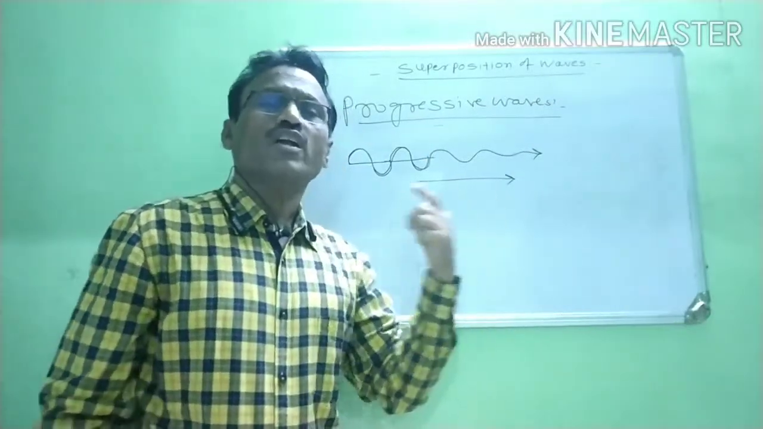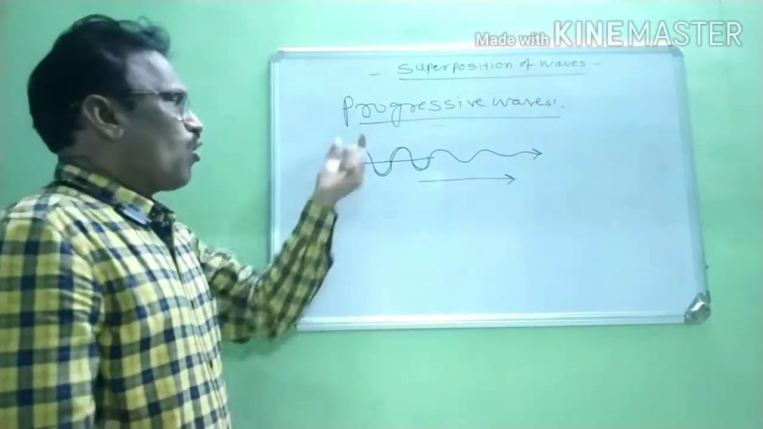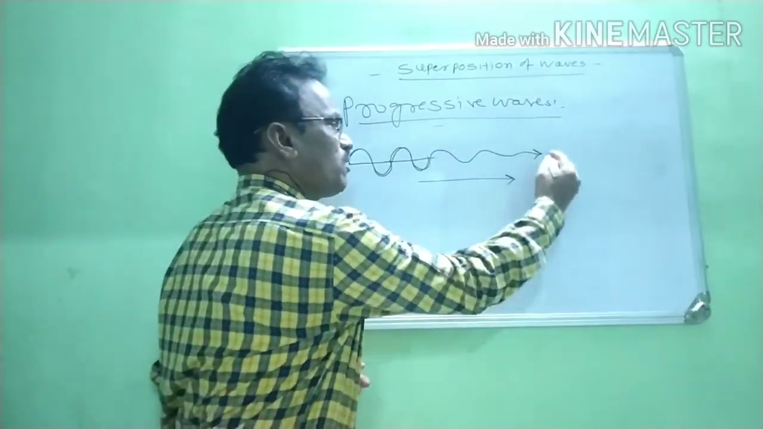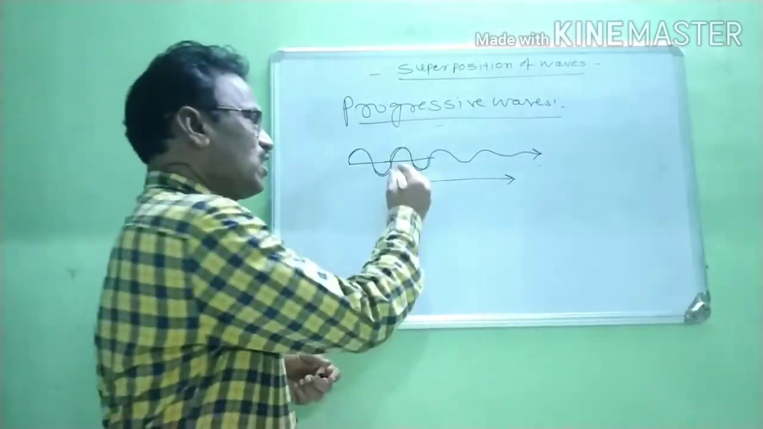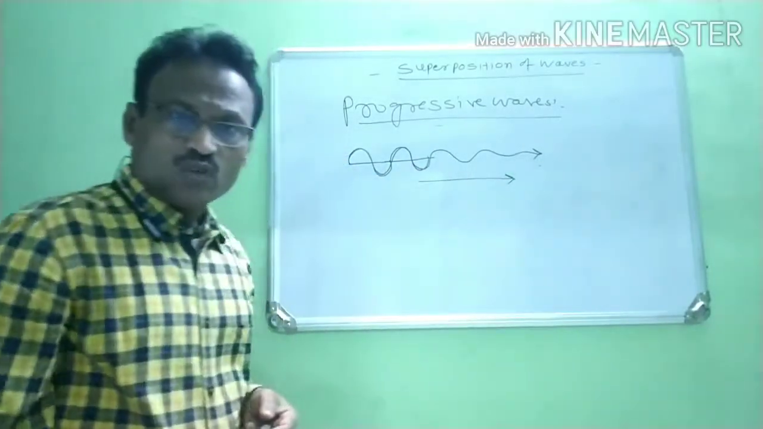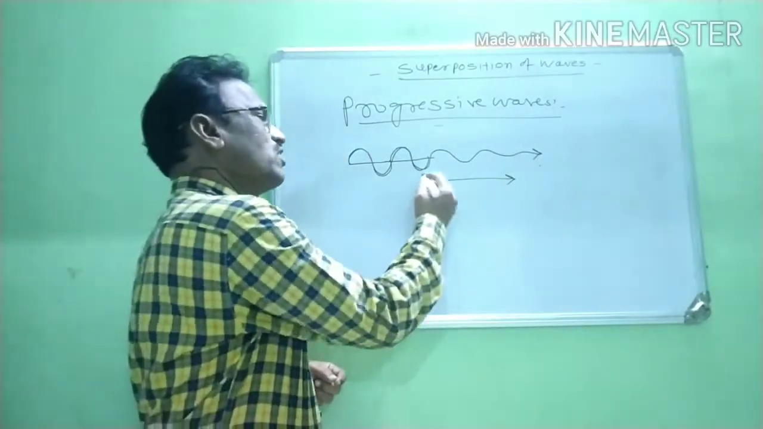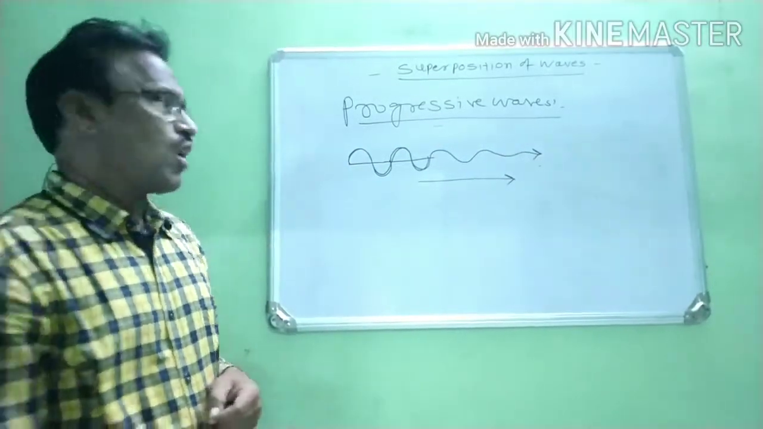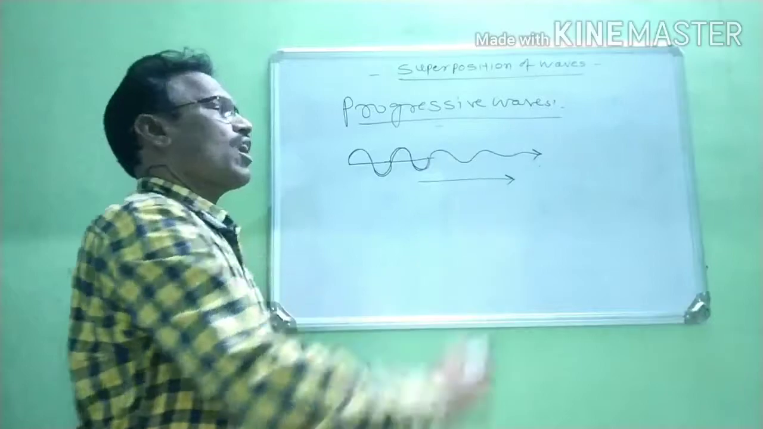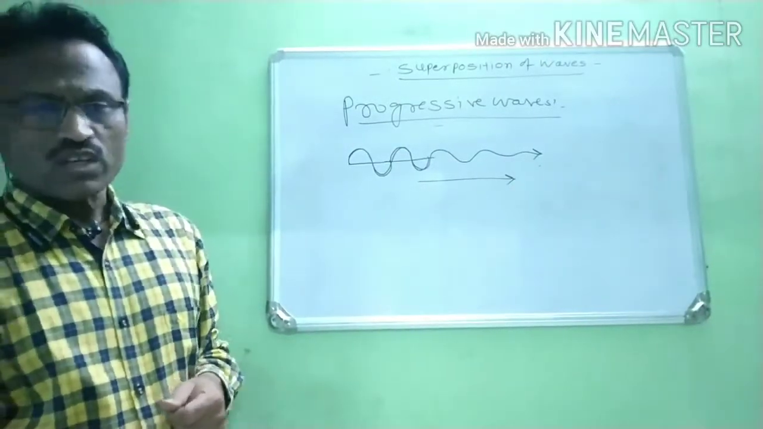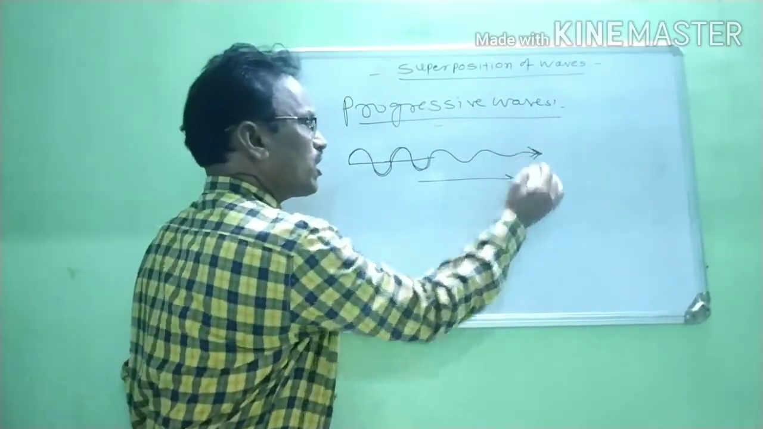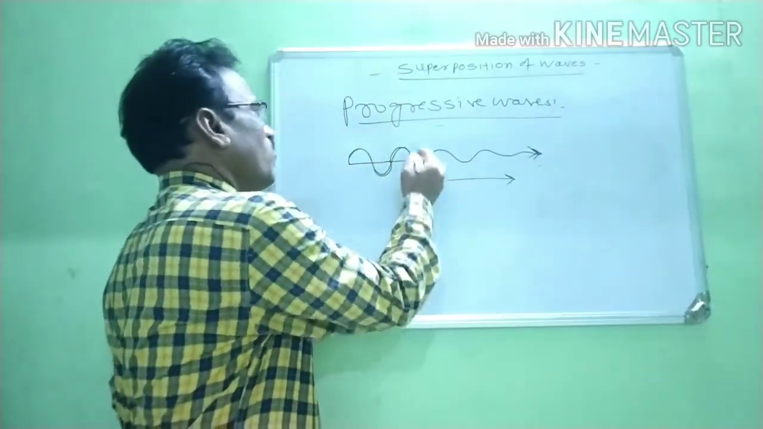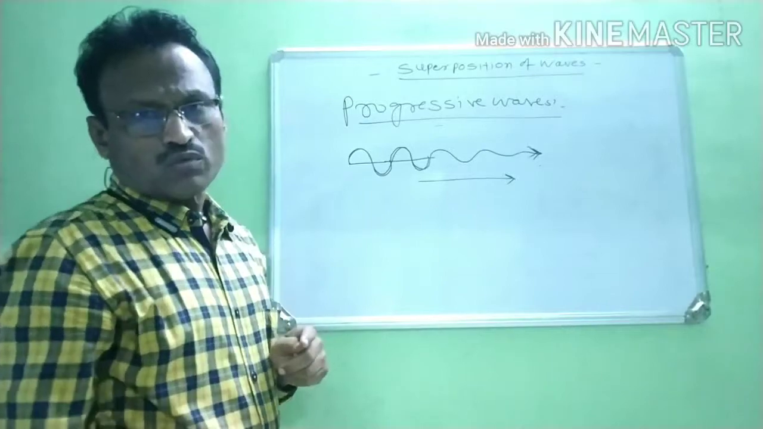Now, how do we define these progressive waves? Waves which travel continuously in the same direction in a given medium without any change of form. Such waves are called progressive waves, right? Therefore, this wave is continuously traveling in the same direction, and such waves are known as progressive.